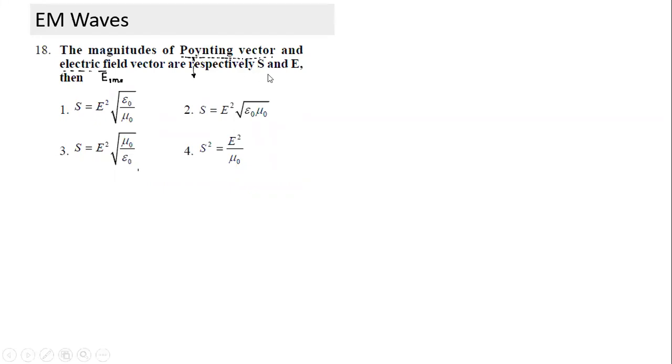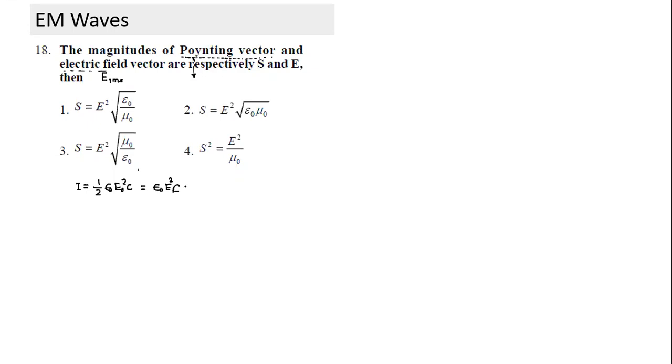So this is a relationship between intensity and field. And what is the relationship? What is intensity equal to? The magnitude of Poynting vector is equal to intensity. How is it related to field? It is related to 1 by 2 epsilon naught E naught square C in terms of amplitude, but in terms of RMS value, it is epsilon naught E square C.